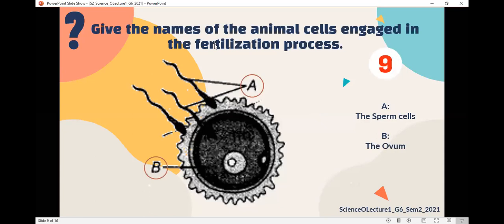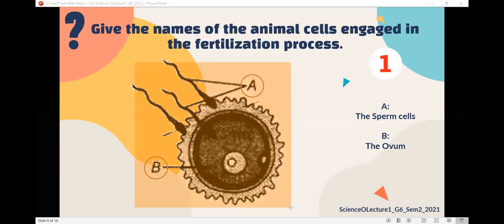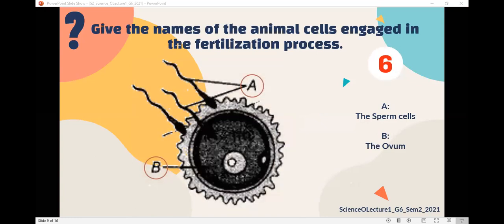Okay, what do we call this step? Fertilization. When one sperm fertilizes an ovum, we say that this is fertilization. And let me remind you that only one sperm can fertilize the ovum, and it's actually this one.